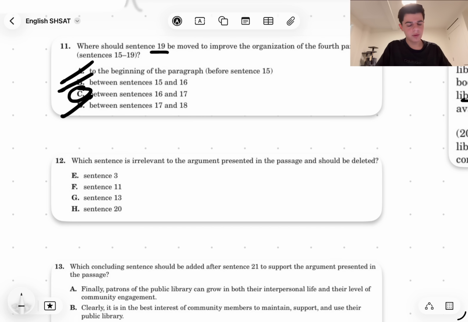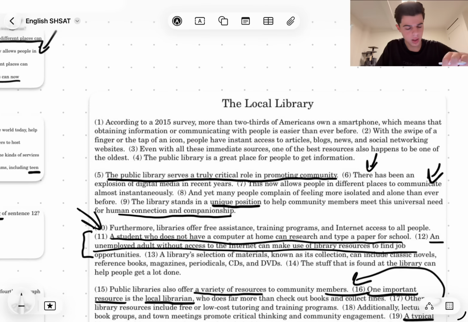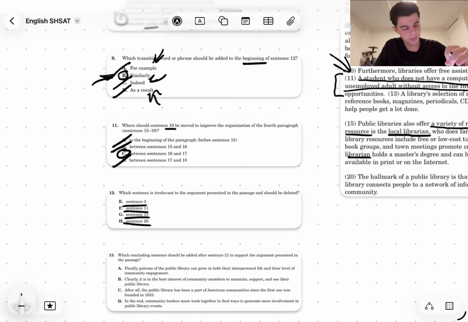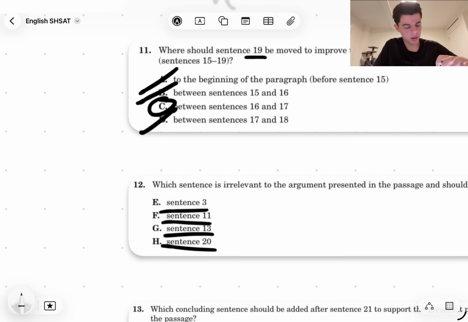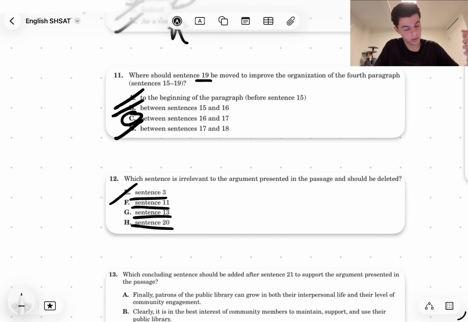Which sentence is irrelevant to the argument presented in the passage and should be deleted? Okay, so we have a few sentences here. Let's just go read them. Sentence number 3: Even with all these immediate sources, one of the best resources also happens to be one of the oldest. Well, this is part of the general introduction, and it's referring to the library. I don't think this is necessarily irrelevant. I could be wrong, but I wouldn't consider it. So I'm going to eliminate that for now, at least.